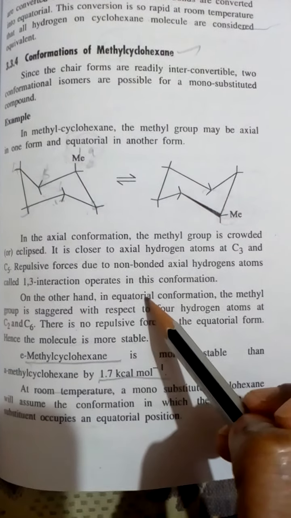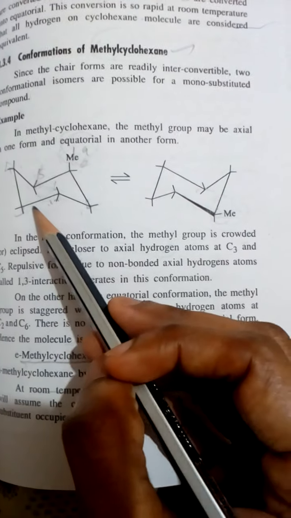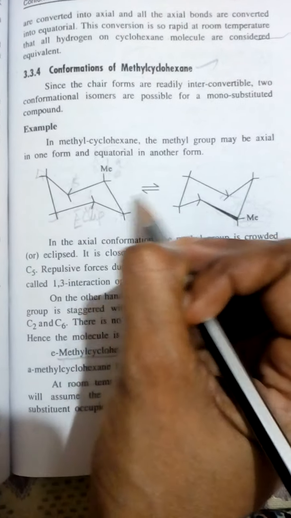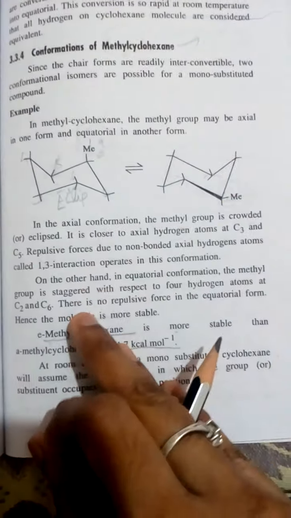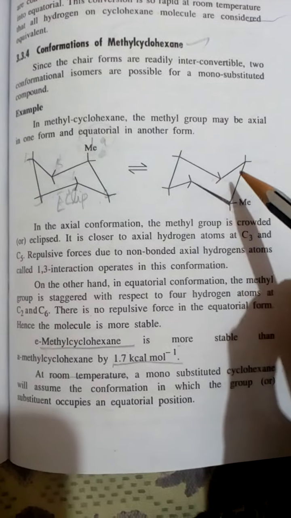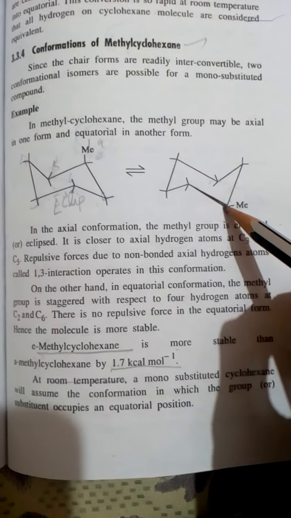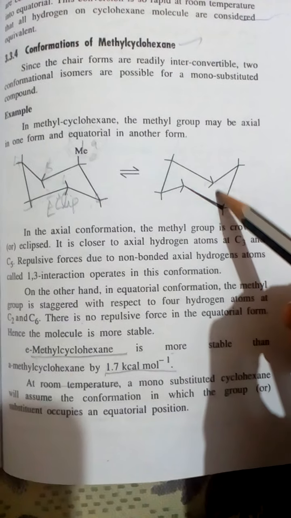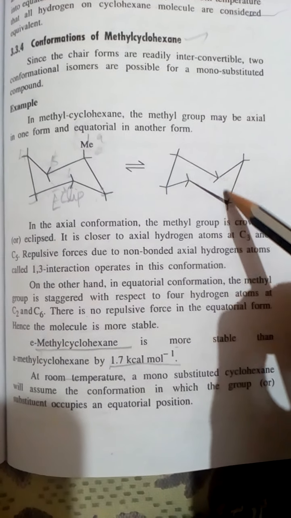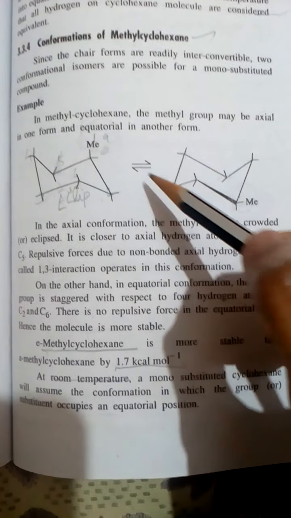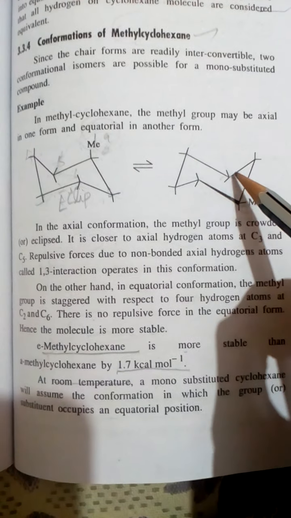On the other hand, the equatorial conformation is a staggered condition. Okay, it is staggered, with respect to there being 4 bond hydrogen atoms in the equatorial form, which means C2 and C6. 1, 2, 3, 4, 5 and 6. So there will be same charges at C2 and C6, but there is no repulsive force. So it is more stable. Compared to axial, equatorial is always stable.